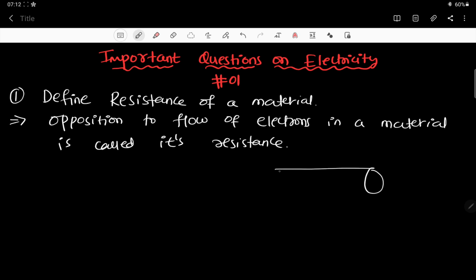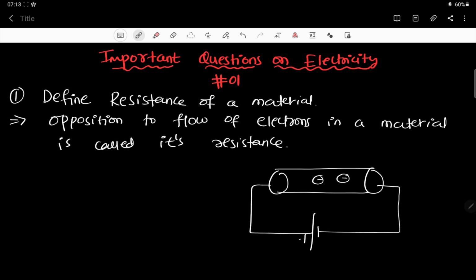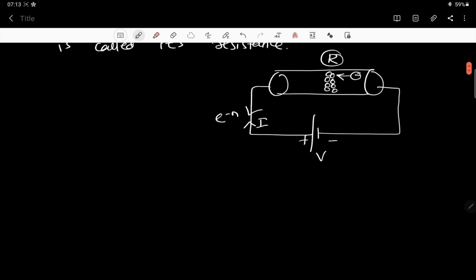You know about this. For example, this is a conductor. Now this conductor is having electrons and all. Whenever you are connecting this to a battery, for example, this is plus and minus V, these electrons will get attracted towards this positive terminal, no? Like this they try to come, electrons, and opposite to that current will be there. You know all these theoretical things. When these electrons are trying to come, here are the atoms. A lot of atoms will be there. Those atoms will be posing opposition to this flow of electrons. So that's what is known as resistance. Okay, simple definition. All right, so that is the first question.